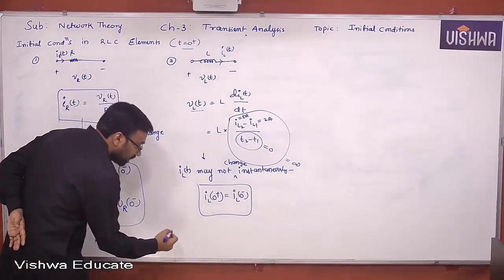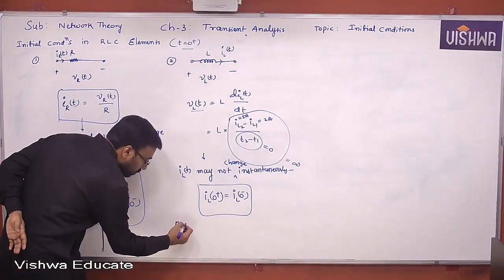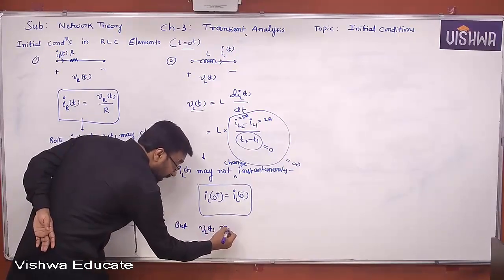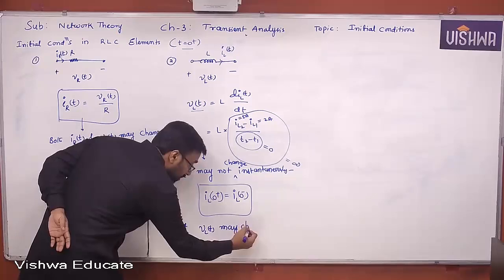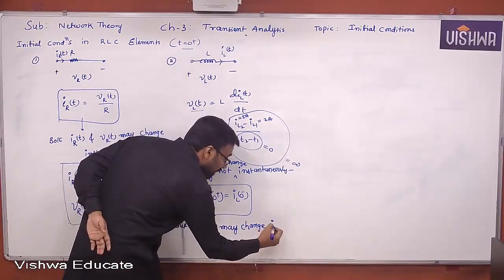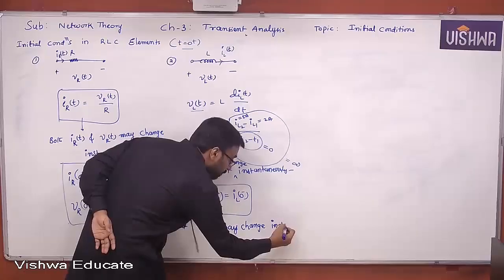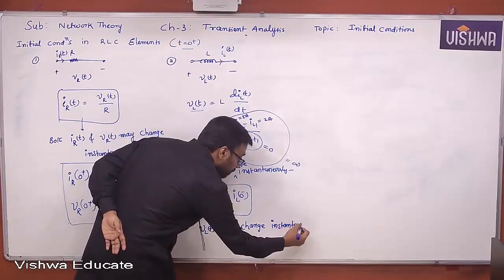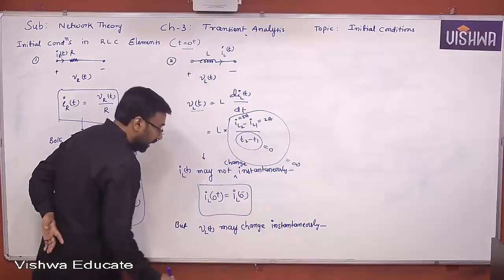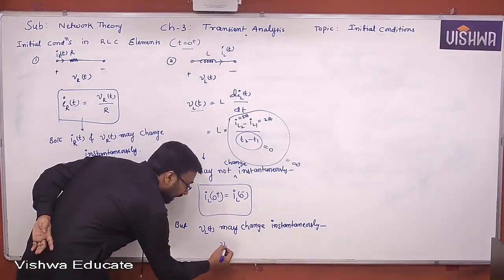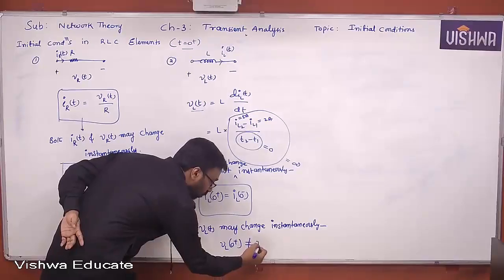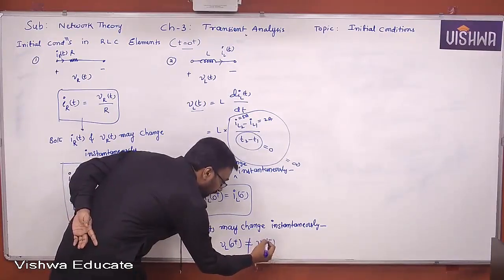But voltage may change instantaneously. VL of 0 plus may not be equal to VL of 0 minus.